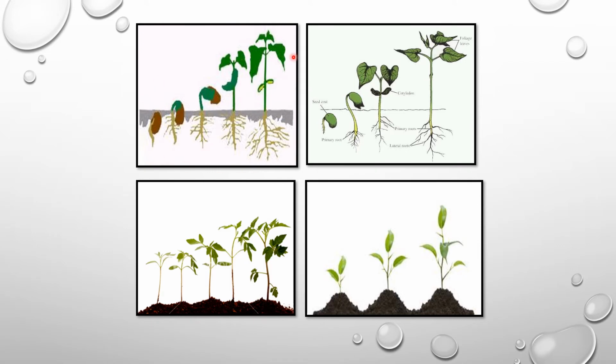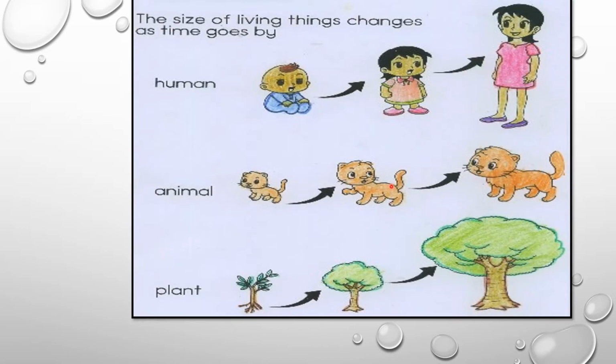Like that you can see here in this plant they are growing in size, and the size is also related to the increase in the number of cells. Here also each plant shows certain types of growth, which says that all plants are also living organisms. Here you can see each and every organism, like humans, animals, plants, all growing in size with the help of increase in cell number, increase in cell mass, and cell differentiation also. So it is the very first criterion of being a living organism.